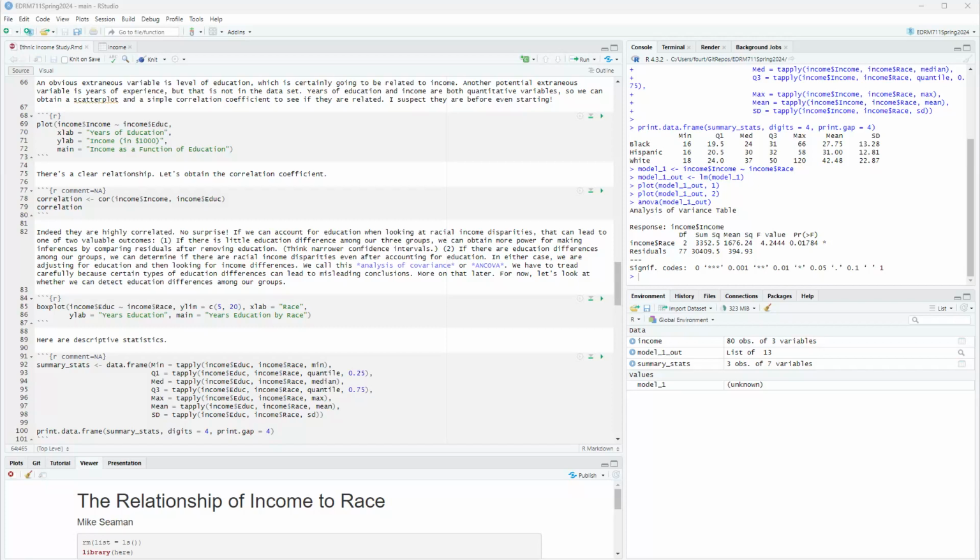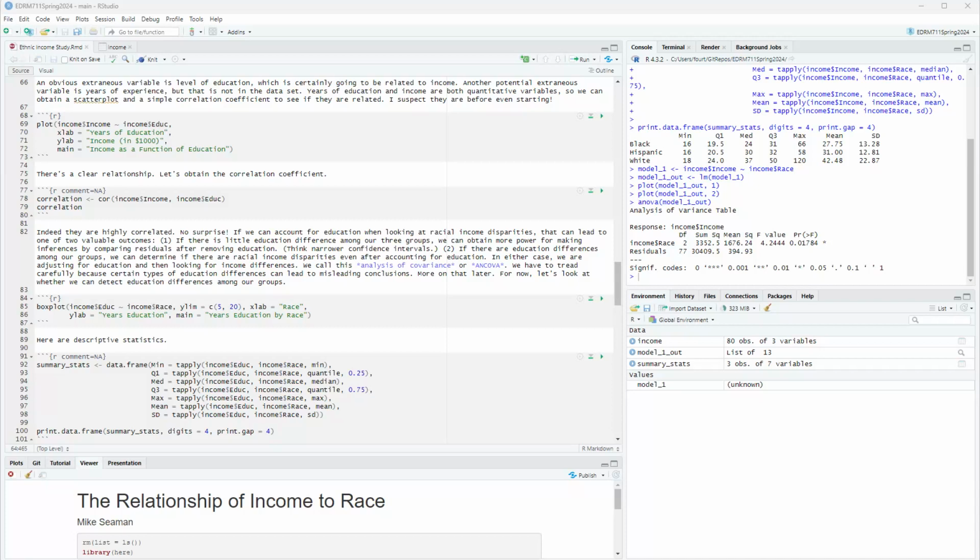And in the last video, we ignored the fact that our data set has a variable in it, education level, that is probably related to income. An obvious extraneous variable is level of education, which is certainly going to be related to income. Another potential extraneous variable would be years of experience, how long someone's been on the job, but that's not in the data set. Years of education and income are both quantitative variables, so we can obtain a scatter plot and a simple correlation coefficient to see if they're related.